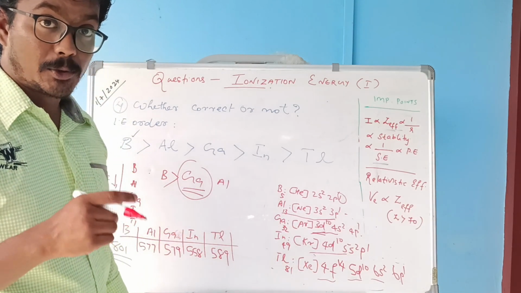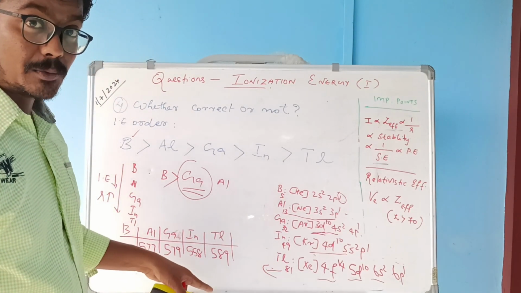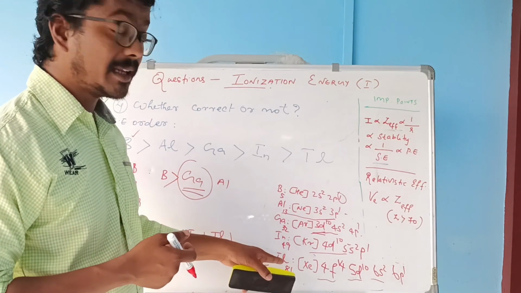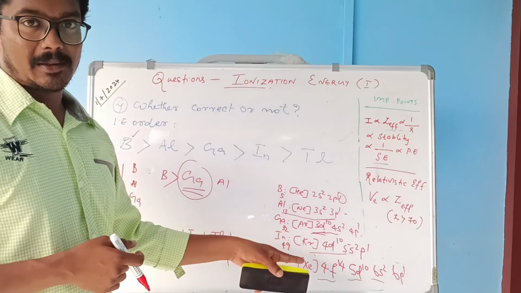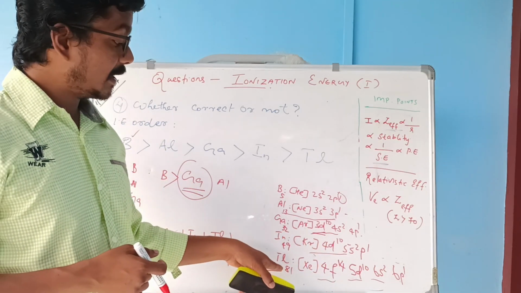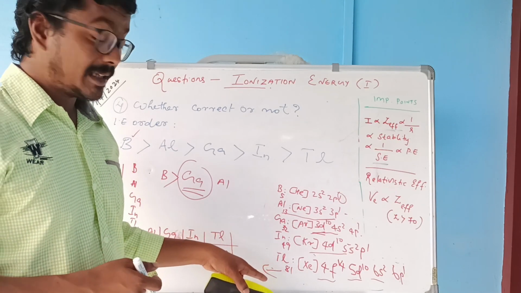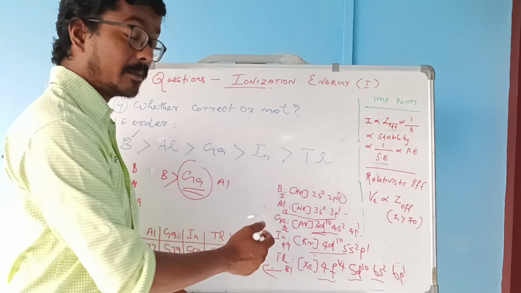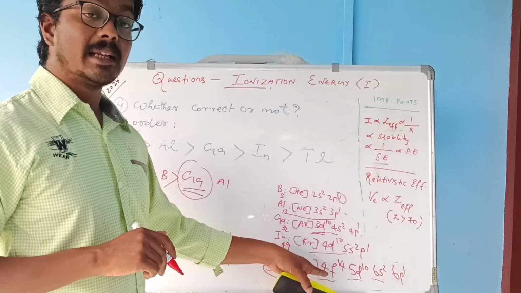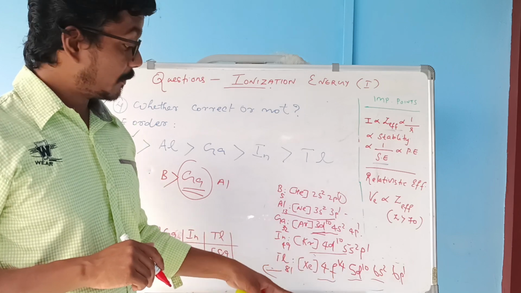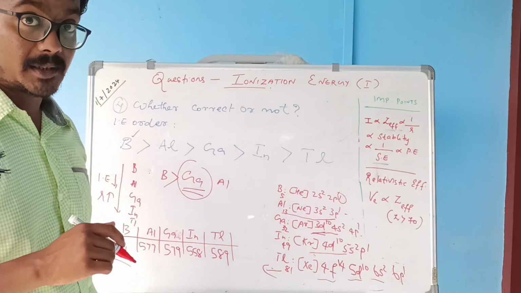In addition, thallium belongs to the p block after the d block and is a follower of the lanthanide series. Due to that, the effective nuclear charge experienced by thallium is very high, because of the poor shielding effect of the f subshell, and the relativistic effect.